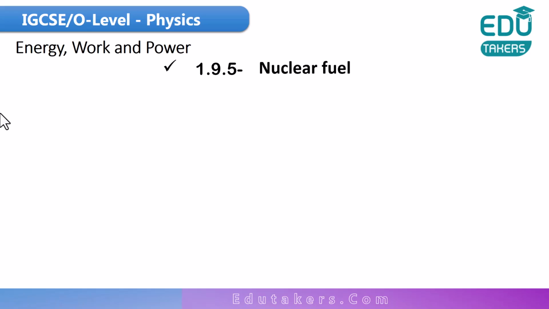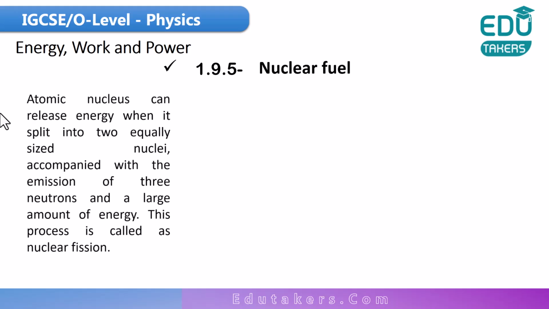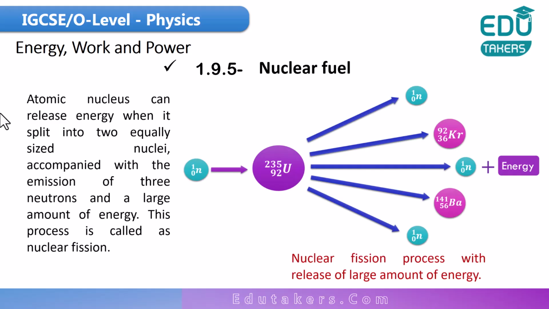The electrical energy can be obtained from nuclear fuel. How is electricity produced by using nuclear fuel? First of all, you have to understand what is meant by nuclear fission. It is basically the reaction used in the nuclear reactor when you have to convert nuclear energy into electrical energy.